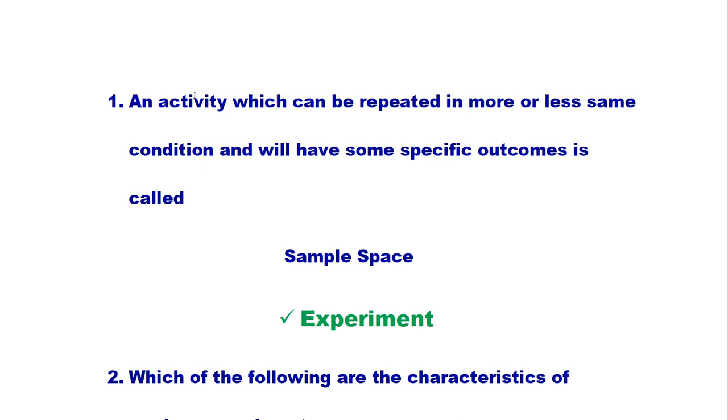Let's start. Number 1. An activity which can be repeated in more or less the same condition and will have some specific outcomes is called: sample space or experiment. The right answer is experiment.